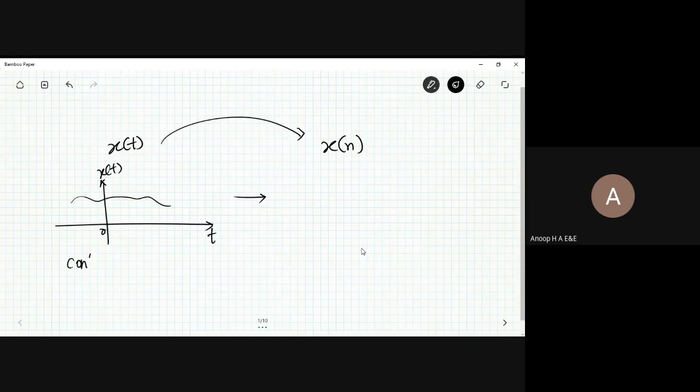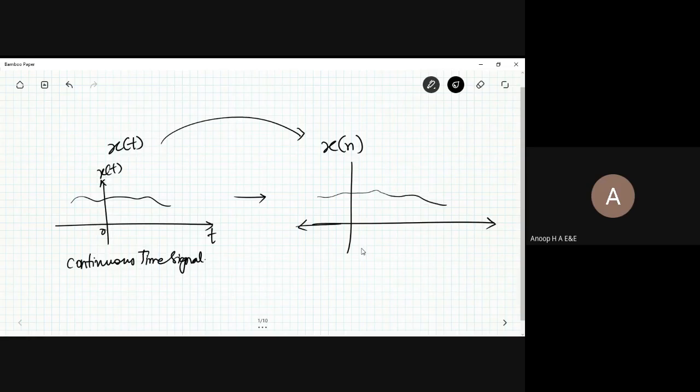So I'm writing this down as the continuous time signal, and next you have the discrete time signal there. So let me rewrite it in a similar manner to how I have been representing it.